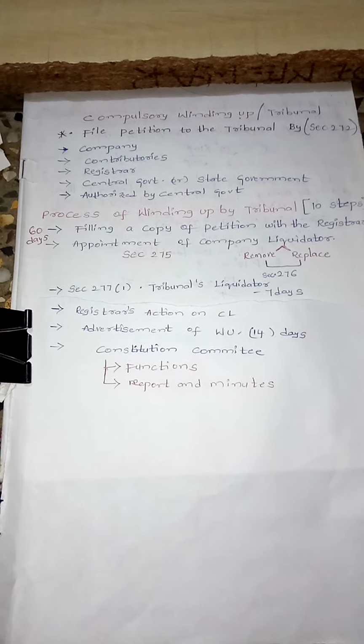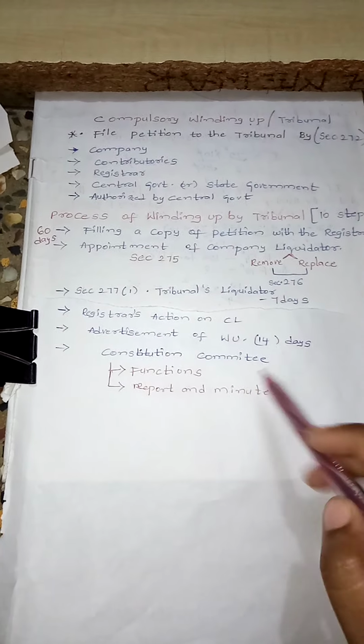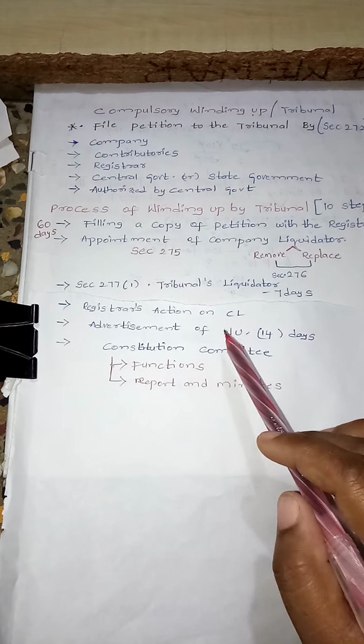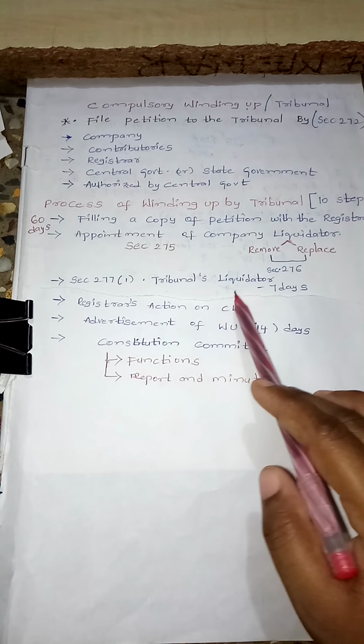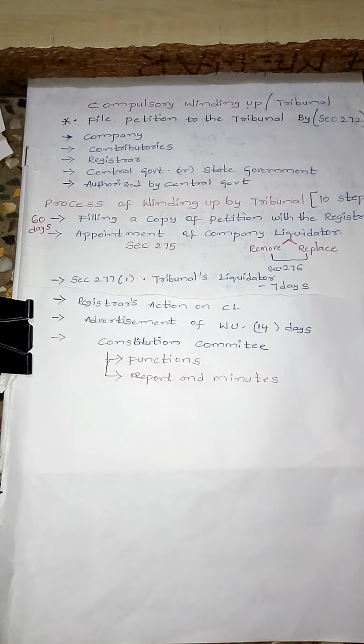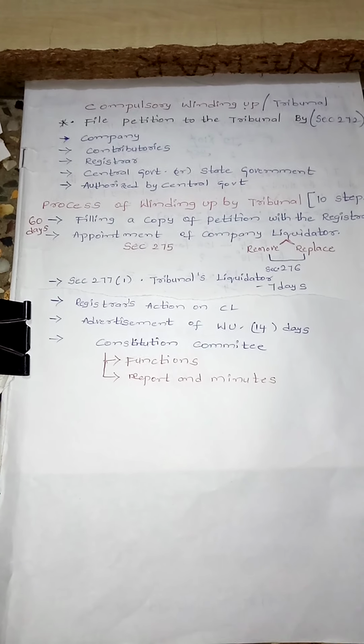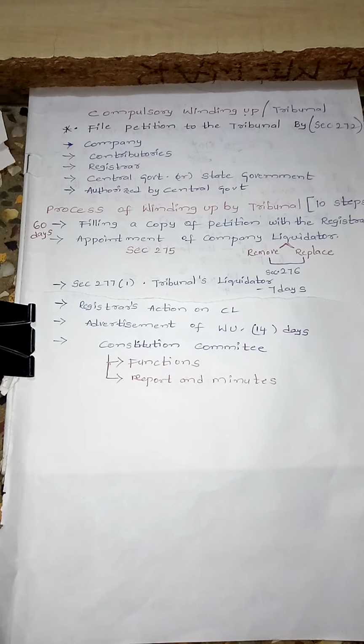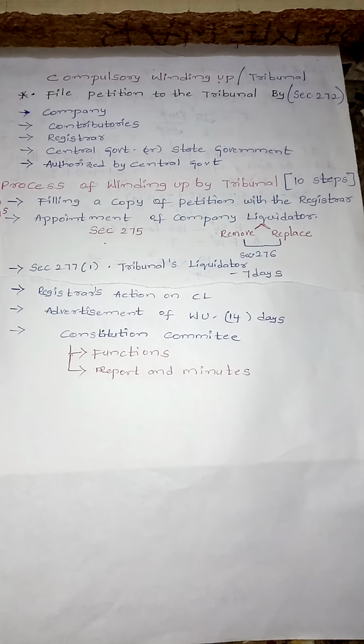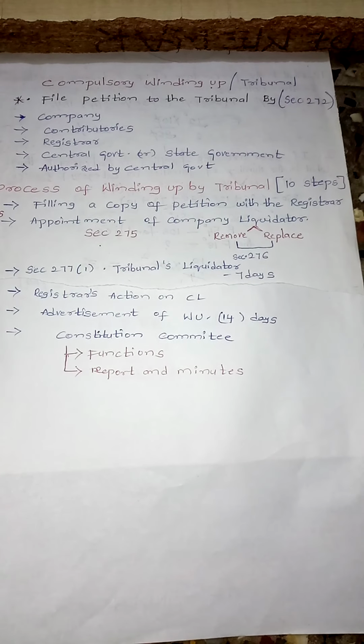In this committee, the official liquidator, that is the person appointed by the tribunal, will be there, along with the nominee of secured creditors and a professional nominated by the tribunal. Now, what are the functions of this committee?